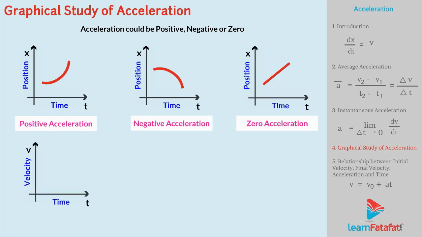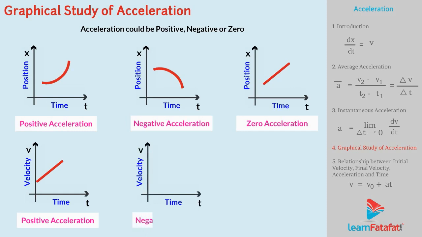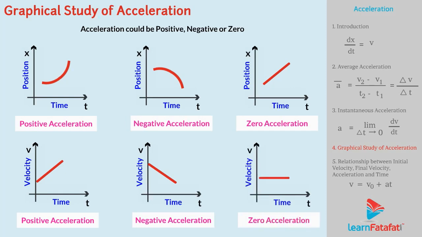The velocity time graph for positive acceleration will have shape like this. The velocity time graph for negative acceleration will have shape like this. The velocity time graph for zero acceleration can be identified as